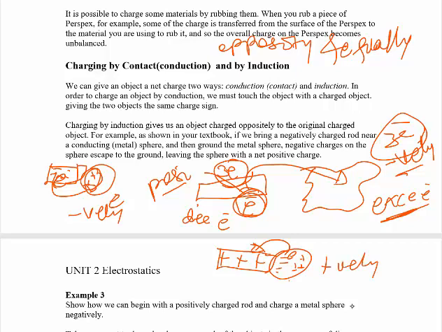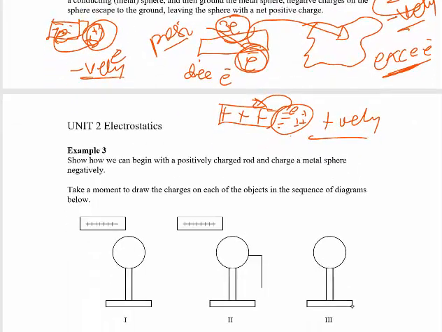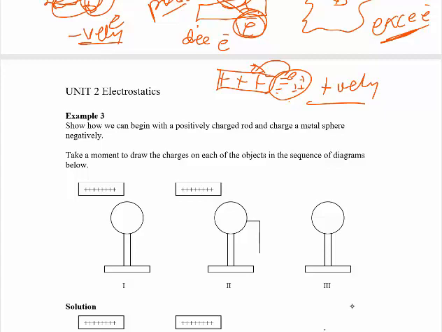Therefore, when we charge materials by conduction, one of the two must be a charged object, either positively or negatively. And if you bring a negatively charged object, we make the neutral object negatively charged. If you bring a positively charged object to the neutral object, it becomes positively charged. The second one is charging by induction.